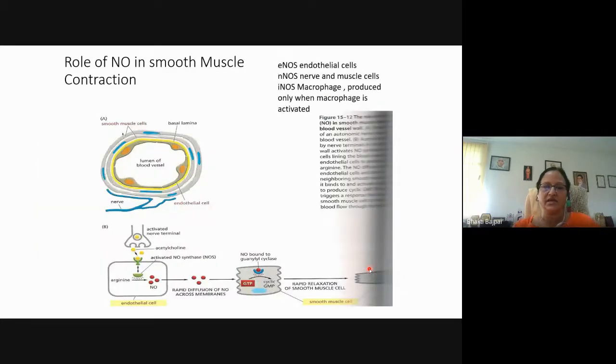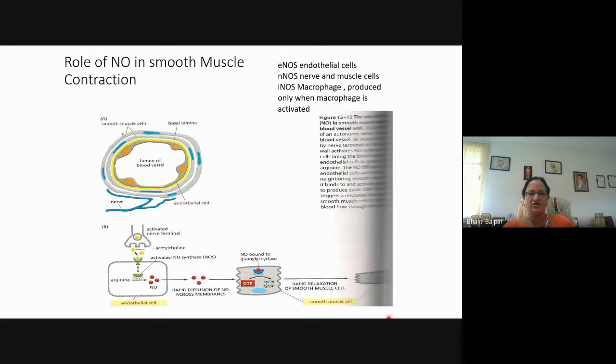Now we can here see the role of the two things you can see here. That is how the nitric oxide, which is a small gaseous molecule, is bringing about this smooth muscle contraction. And since it is nitric oxide, a small gaseous molecule, it can directly diffuse through the plasma membrane, and then it binds to the intracellular receptor.